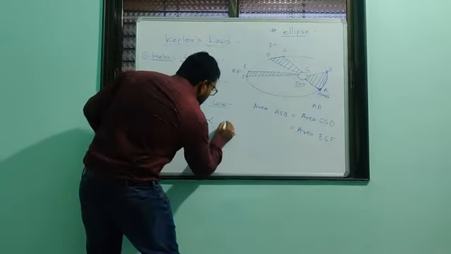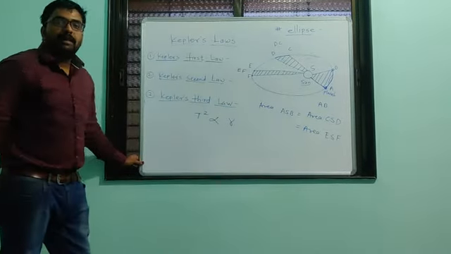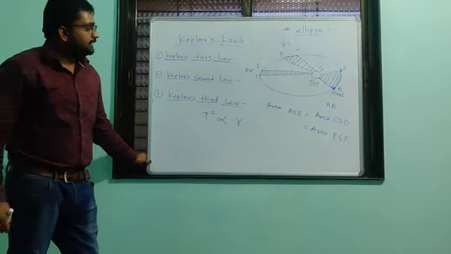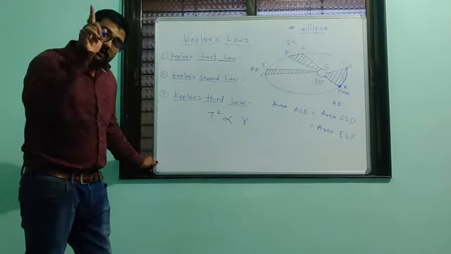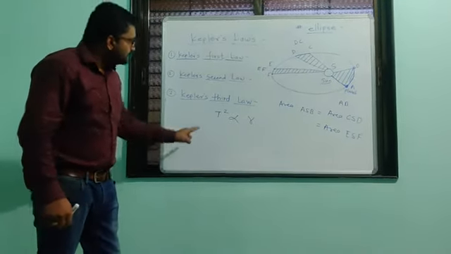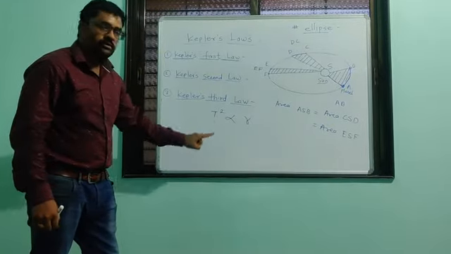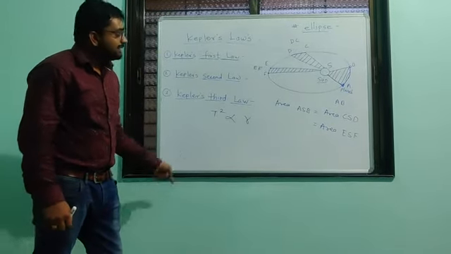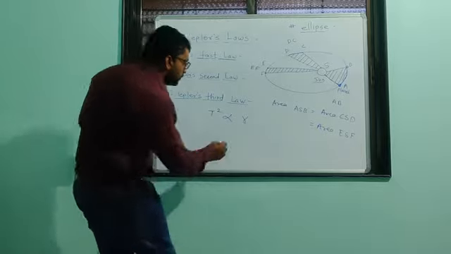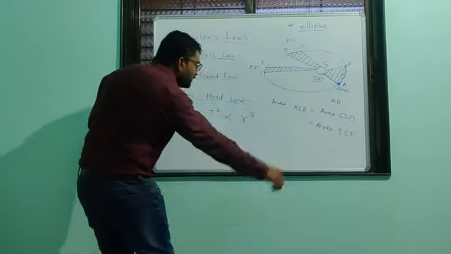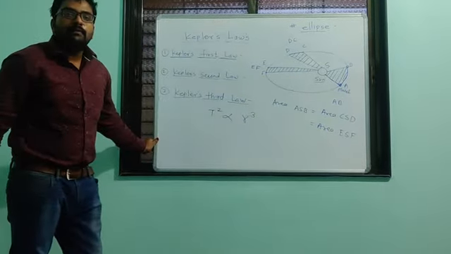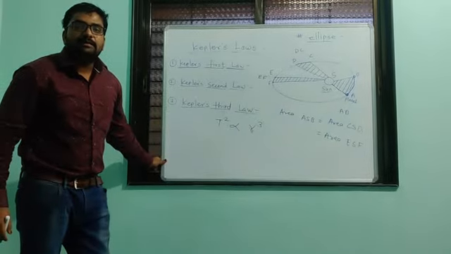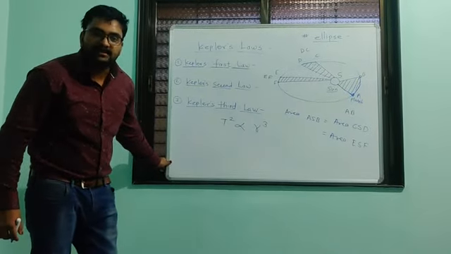Suppose R is the distance between planet and sun. Then Kepler's third law tells us that the square of the period of revolution of any planet is directly proportional to the cube of the mean distance between sun and planet.